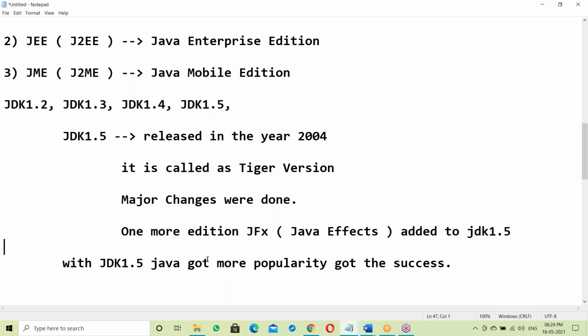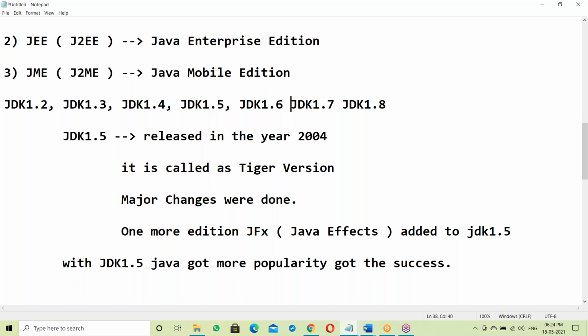Next, JDK 1.6, then JDK 1.7, then 1.8. From 1.8 onwards we call it Java 8.